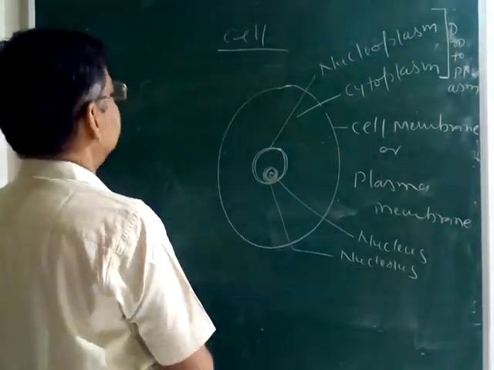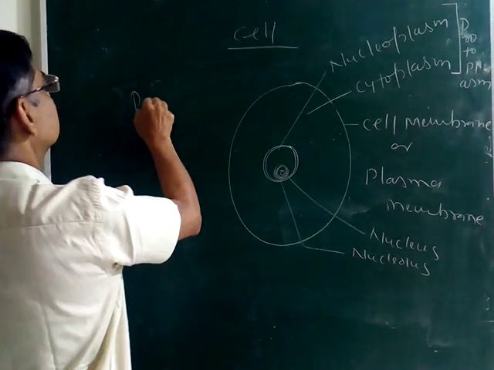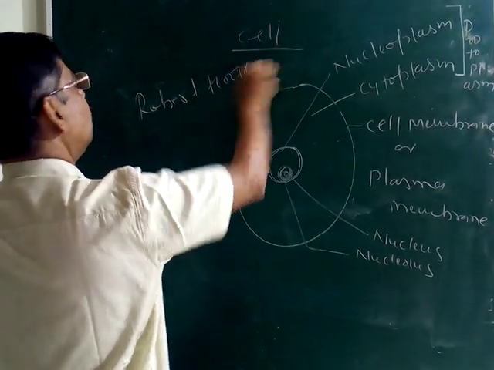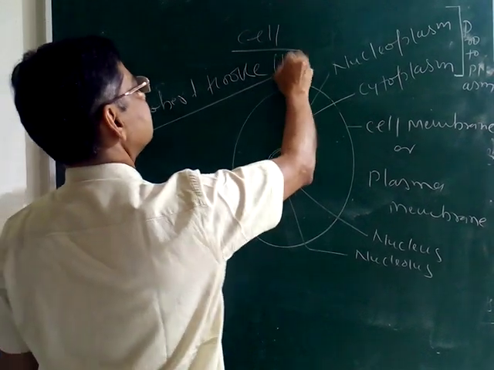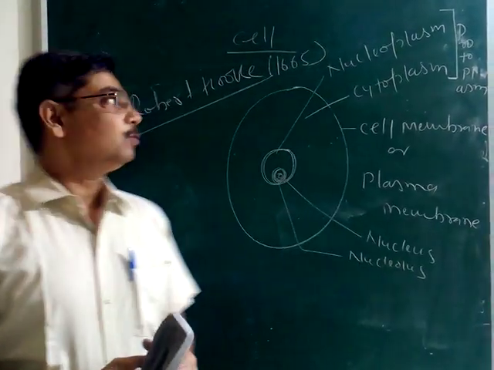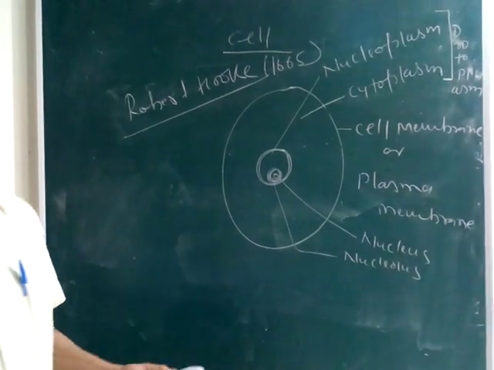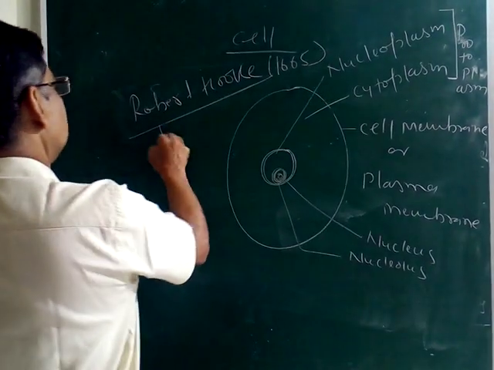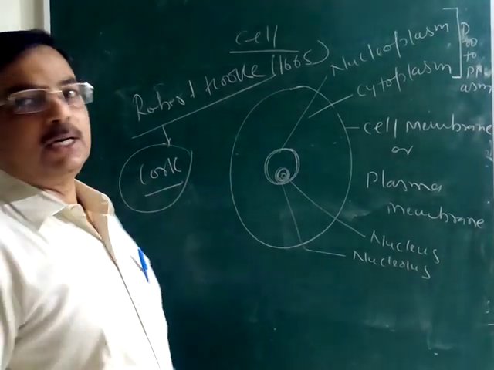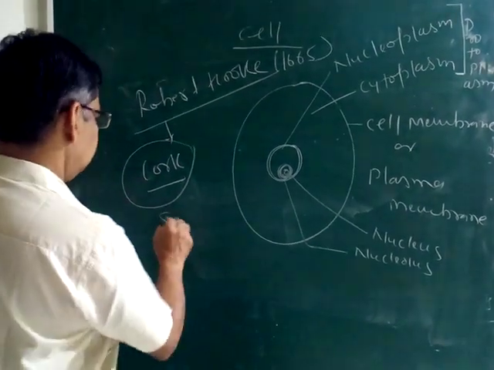So first it was Robert Hooke, who for the first time in 1665 discovered the cell, while he was observing the thin slice of the cork cell under simple microscope.